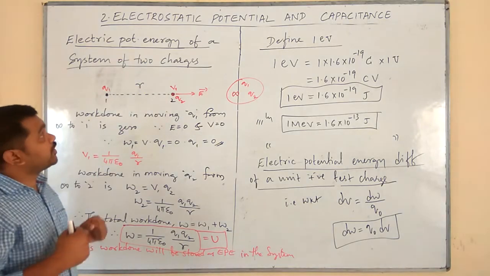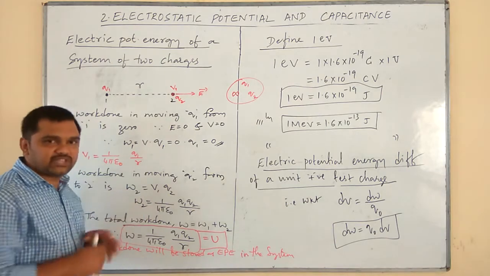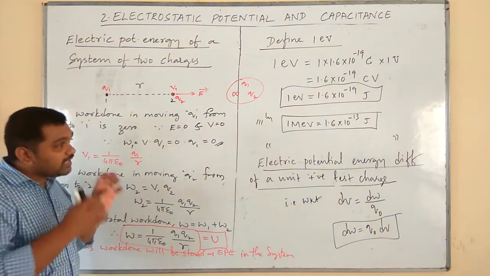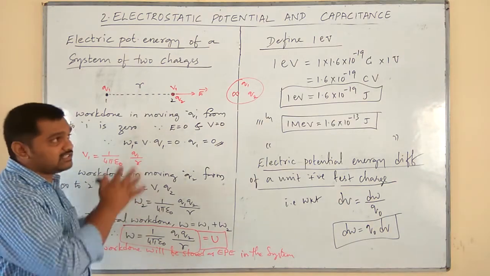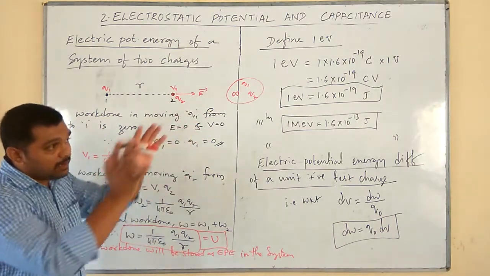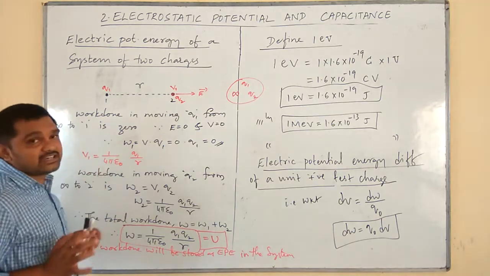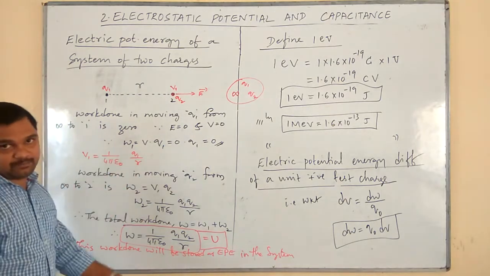The electric potential energy of a system of two charges, or simply a system of charges, means the total amount of work done in assembling the charges at a particular place by bringing them from infinity. This will be stored as electric potential energy in the system.